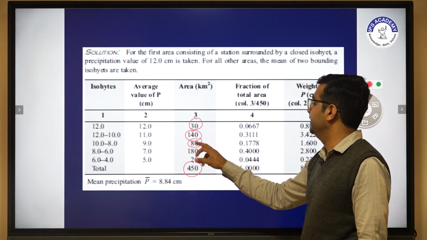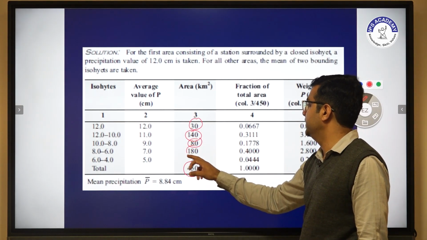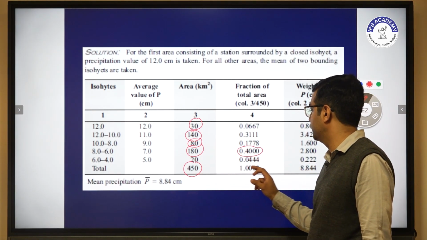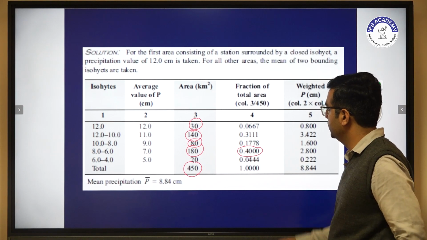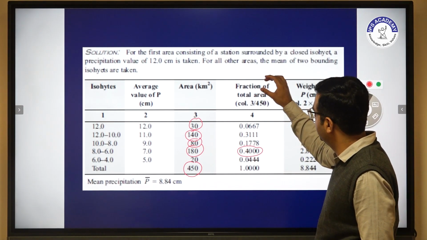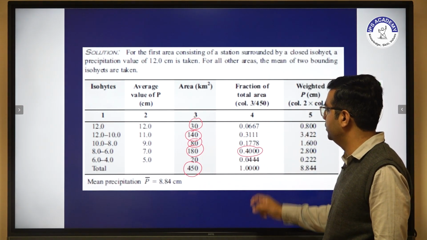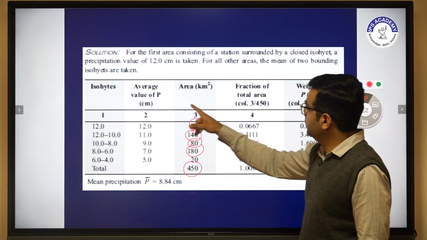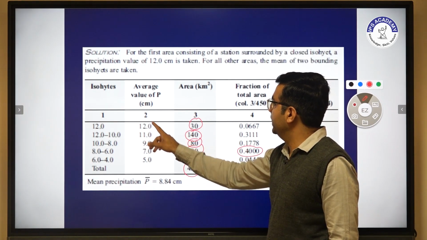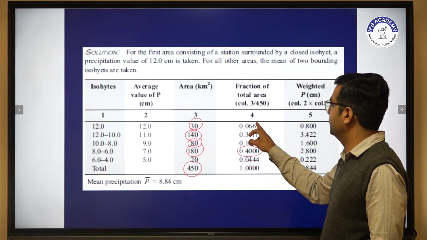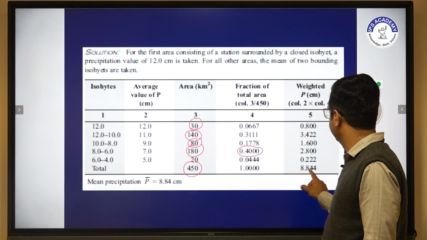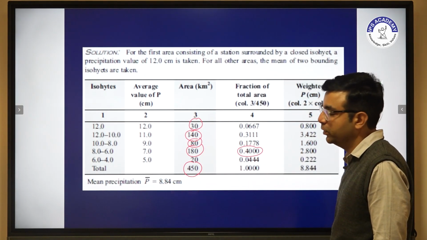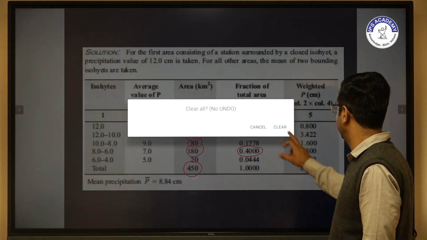Another one, 80 divided by 450, 180 divided by 450, and the last is 20 divided by 450, which is 0.04. After the fractions of total area are summed up, we get the value of 1. Now we multiply the column number 2 value with the column number 4 value, and we get P average, which is the mean precipitation, 8.84 centimeter.